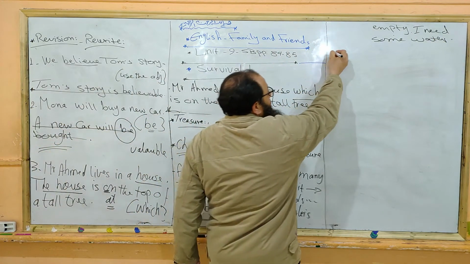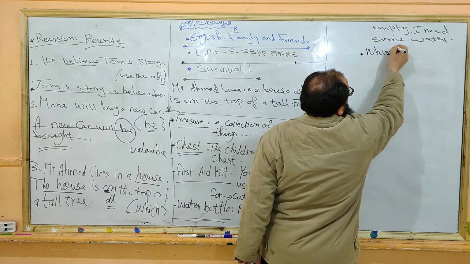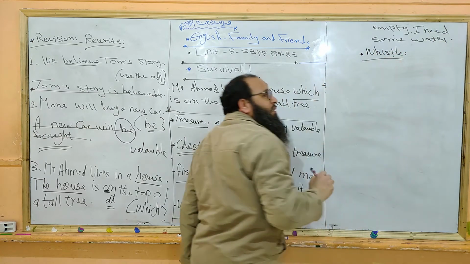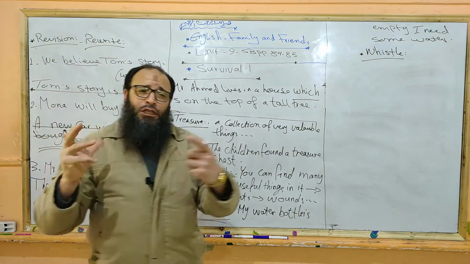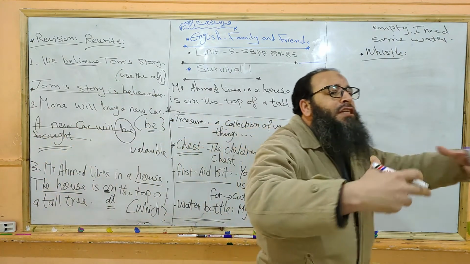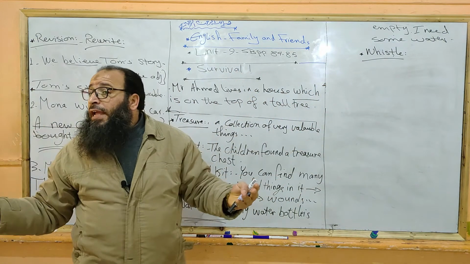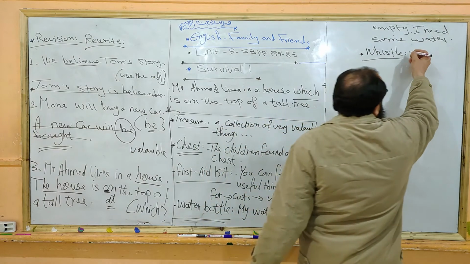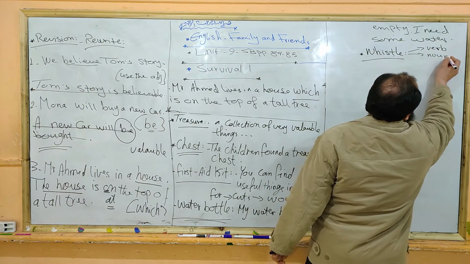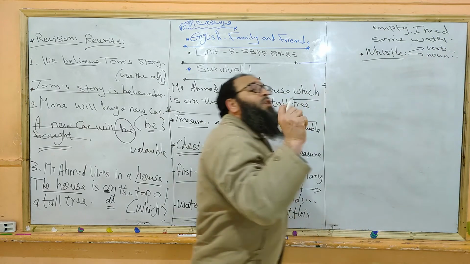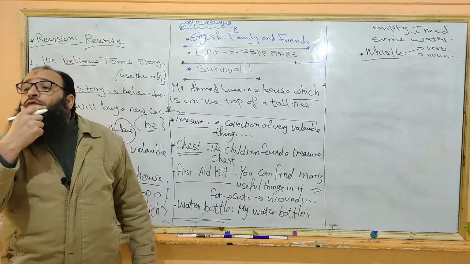The word whistle. We said before that the English language is very flexible. You can use the word as a noun and as a verb. To whistle, to make that sound.